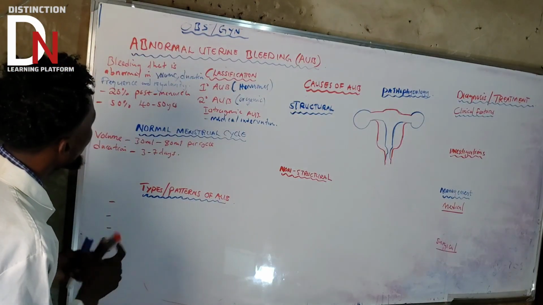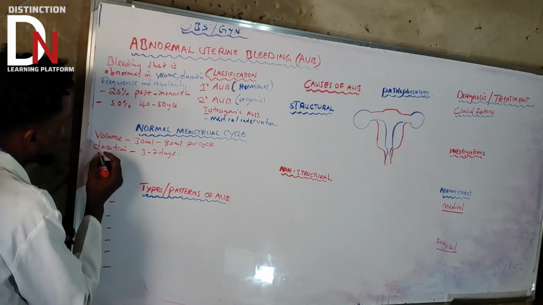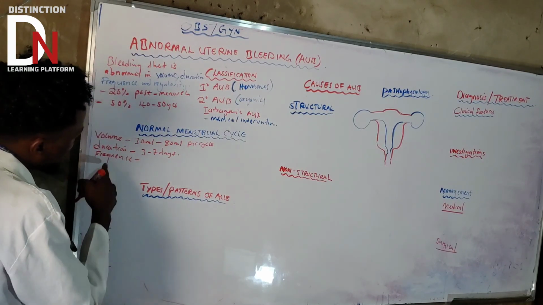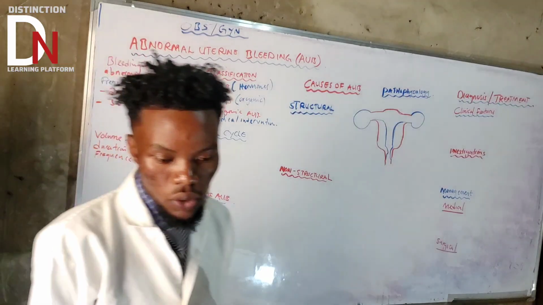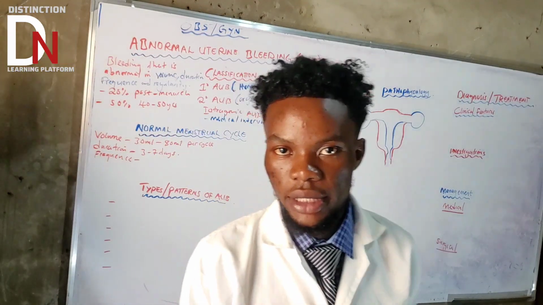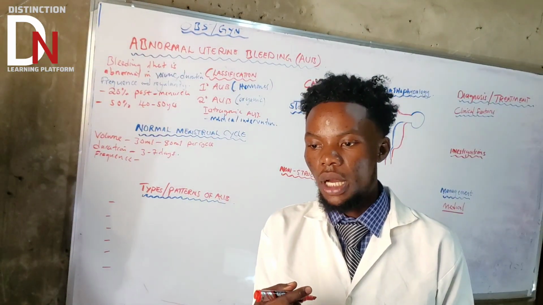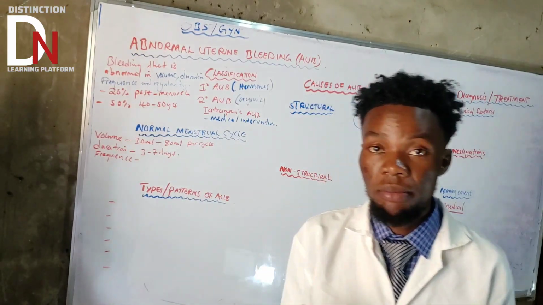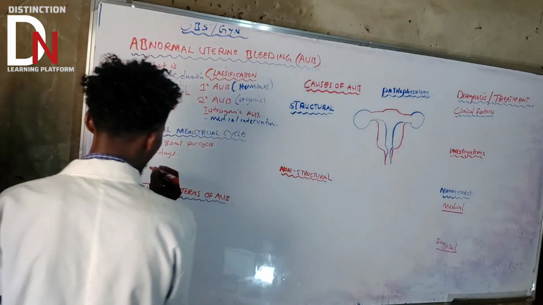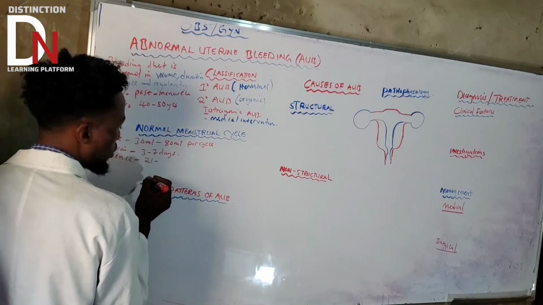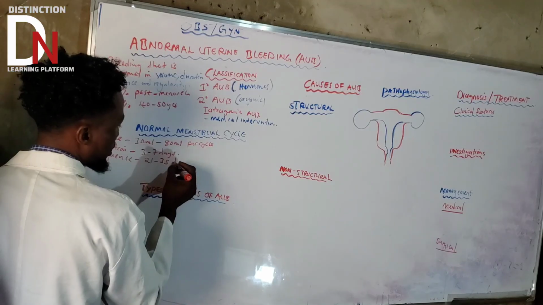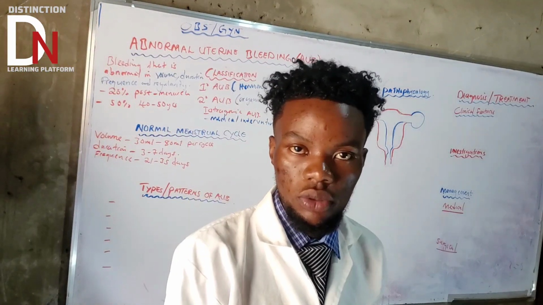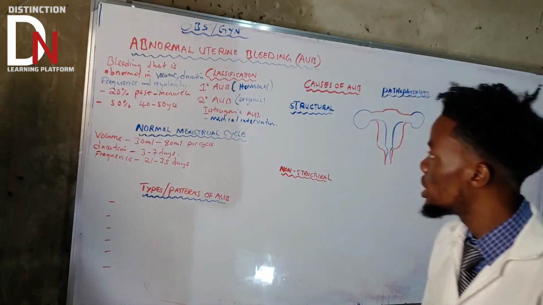Let's also talk about the frequency. Frequency talks about how long the menstrual cycle takes. It's between 21 to 35 days. That is the normal frequency of the menstrual cycle. Outside this range, you're going to have certain terms that we're going to talk about. So those are the important factors.